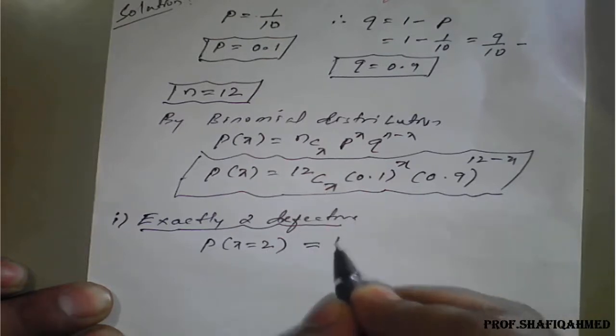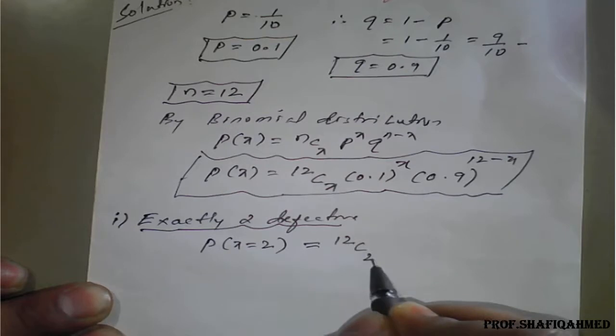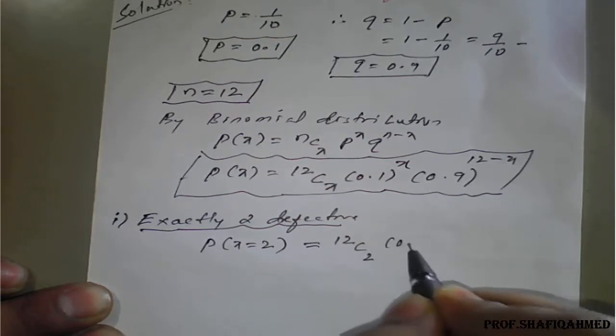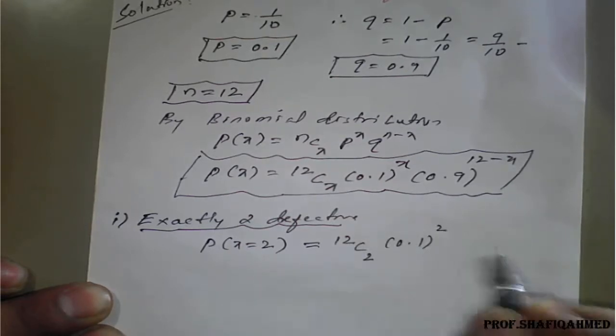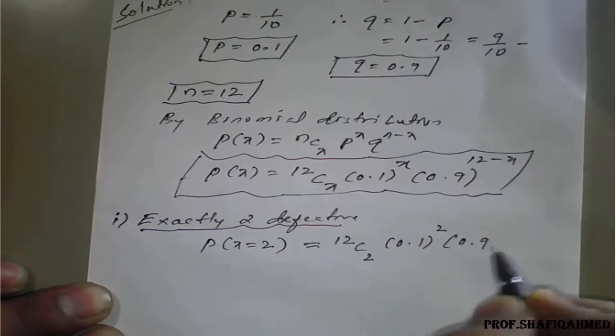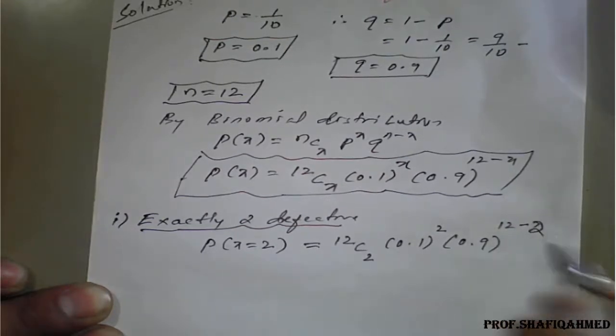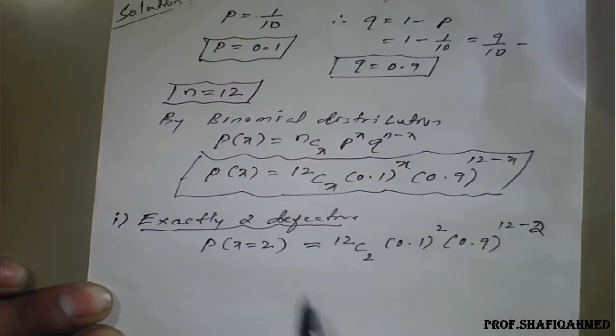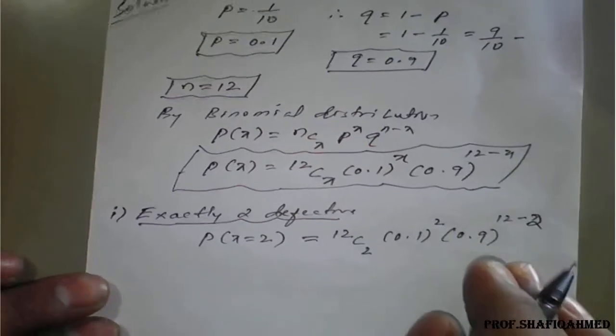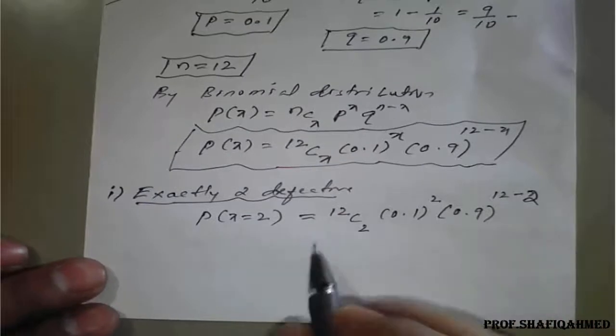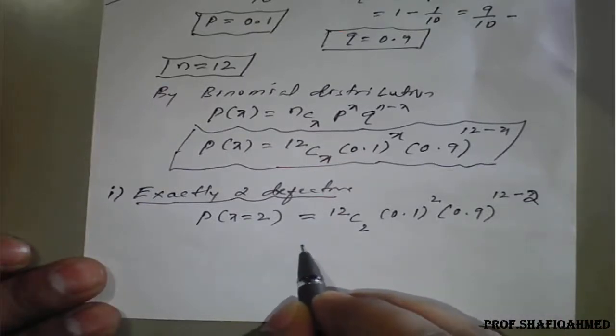So what happens? 12 C 2, 0.1 raised to 2, 0.9 raised to 12 minus x, that is 12 minus 2. Now you simplify. Better, I will show you one of the options in the calculator, how to simplify this calculation.